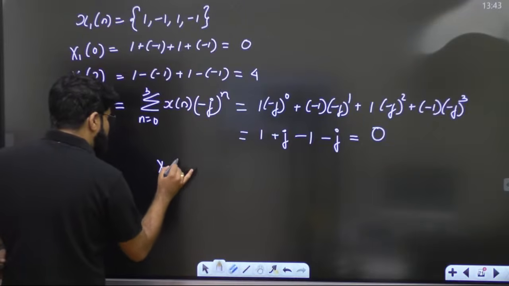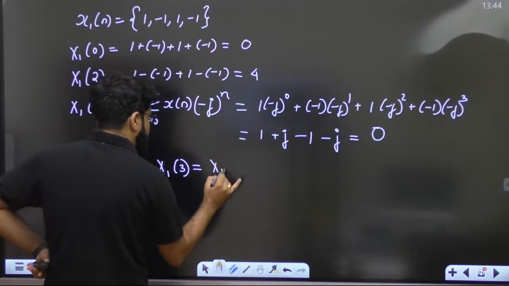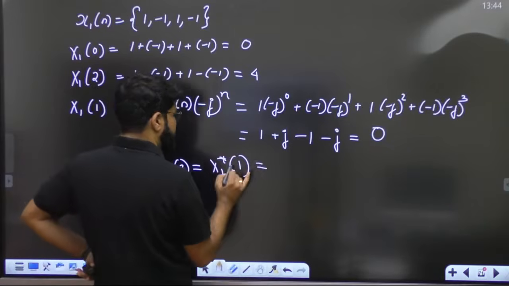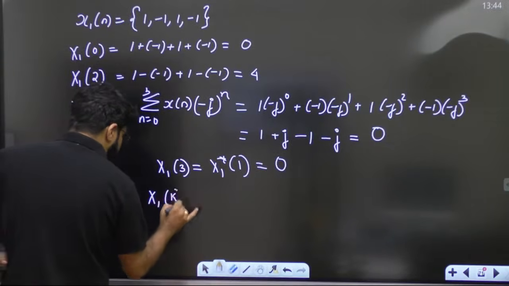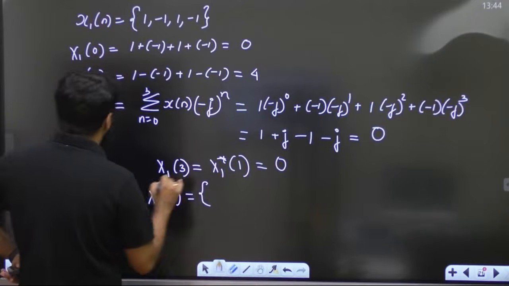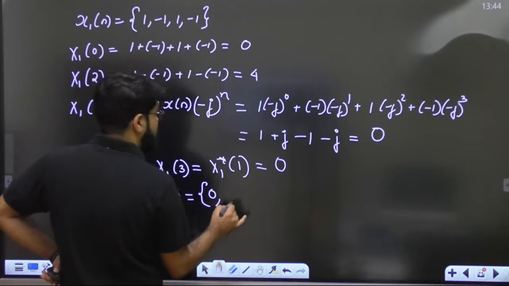So what is x13? Conjugate symmetry property. x13 will be x1 star 1. So the conjugate of 0 is 0. So what is the x1k? What is the x1k? 0. Then again 0.